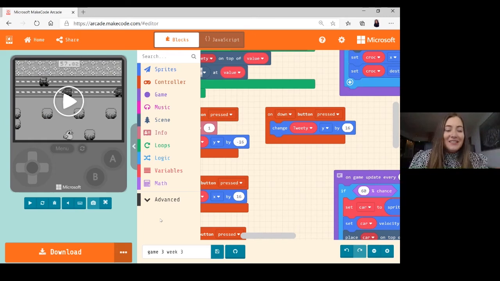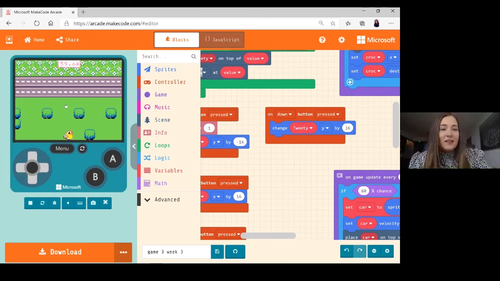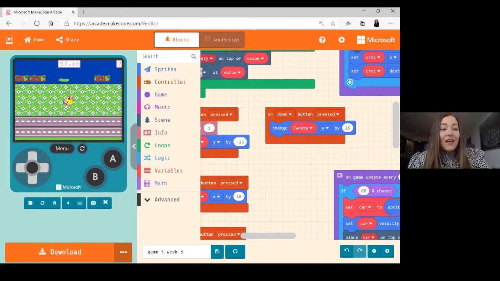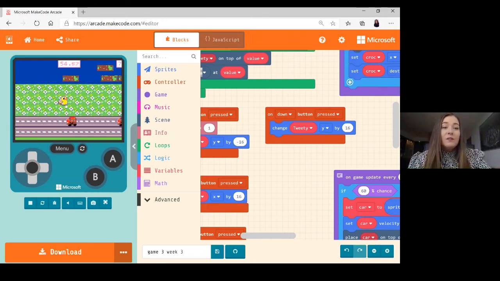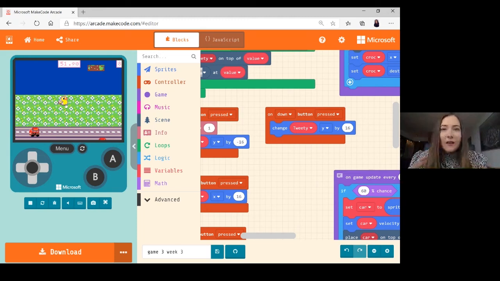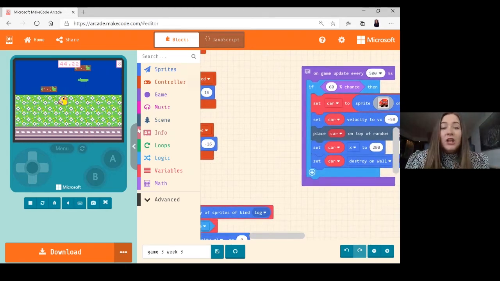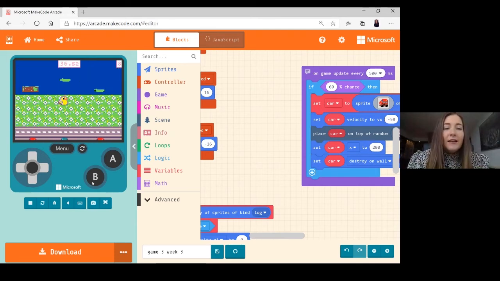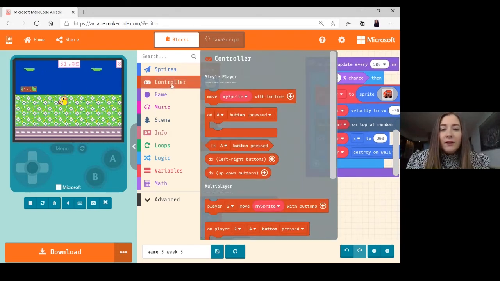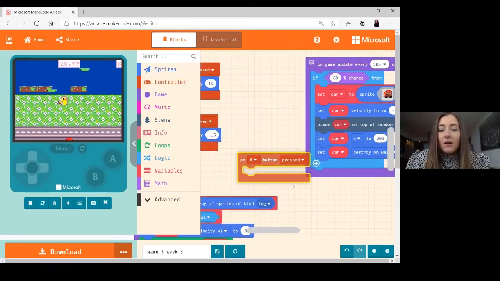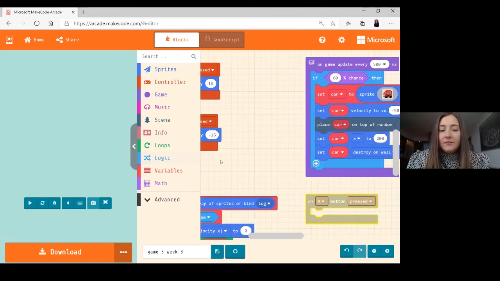Okay, now one thing someone did say a couple of weeks ago was about projectiles, and that's such a good idea because if you think about it, then I could get the crocodiles with the projectiles and save myself that little bit more danger. So what we're going to do here is set a projectile. So we have a button, don't we? When we're moving, we use the A button. So that's gone. So let's say we can create a projectile on the B button. So what I'm going to do is go into controller and say on B button pressed. And I'm just going to minimize this for a second.